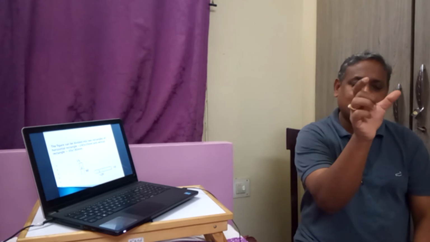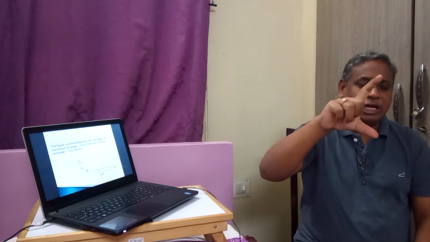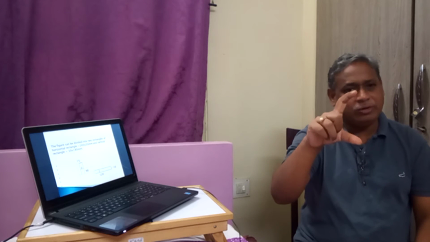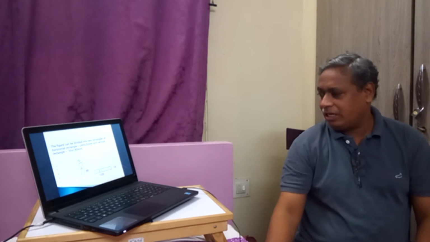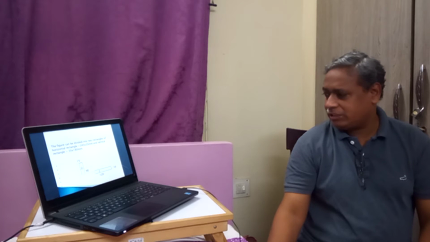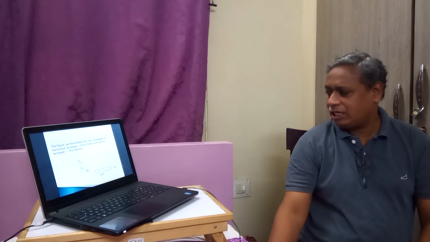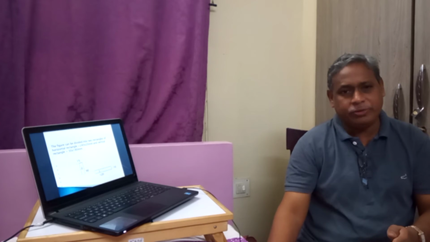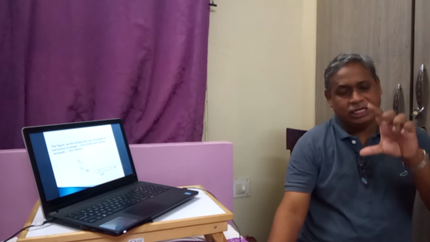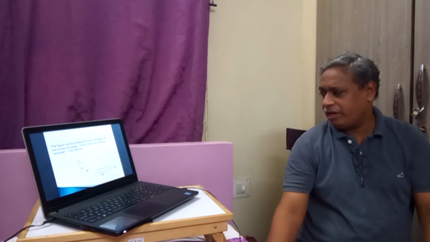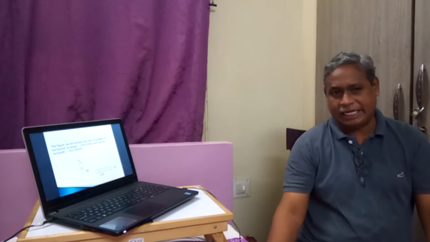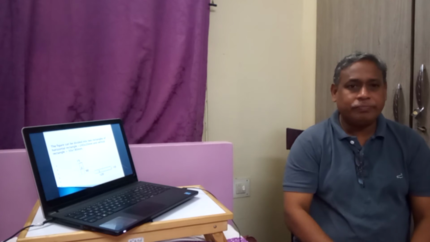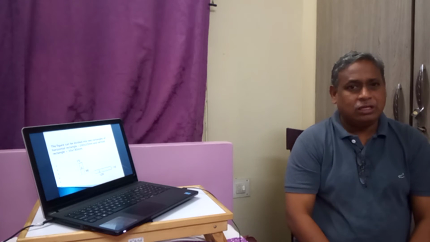Similarly, for this horizontal rectangle, the total distance is 240, so b by 2 is 120. Similarly, d is 20, therefore 20 by 2 is 10. So these are the centroidal distances of individual components.